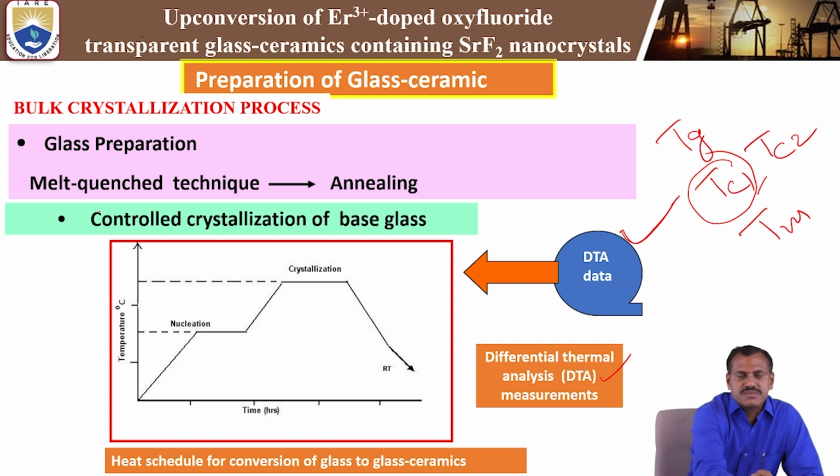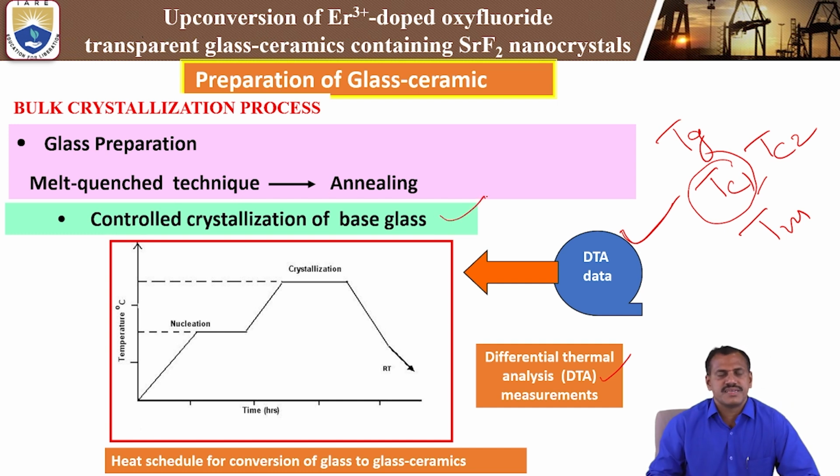Glasses are prepared by the melt quenching technique and annealing. Next is controlled crystallization of the base glass. We have to prepare the parent glass, which is the glass material, and we need to control crystallization of the base glass. For that base glass we take the DTA analysis. At a particular temperature, we need to do the nucleation process. This is the heat schedule for conversion of glass to glass ceramics.